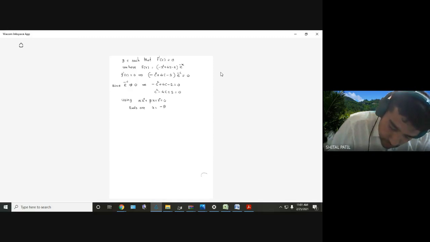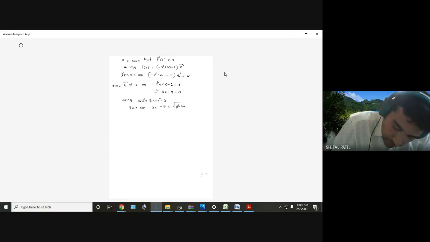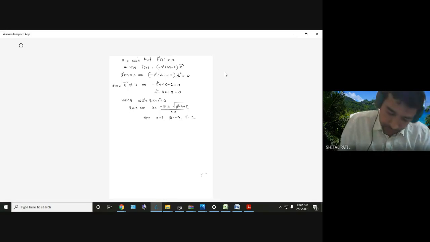So minus b plus minus root of b square minus 4 alpha gamma. I have just changed the parameters. Right here already c is used in this equation and therefore I changed it. Alpha equal to 1, beta equal to minus 4, gamma equal to 2. Substitute them.